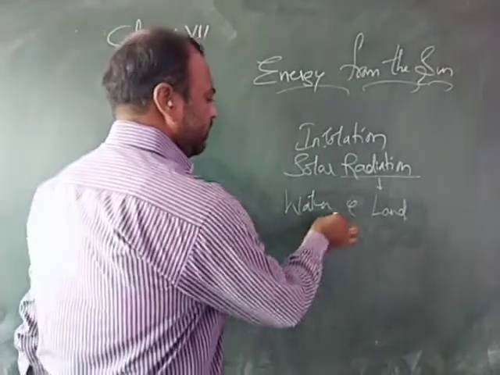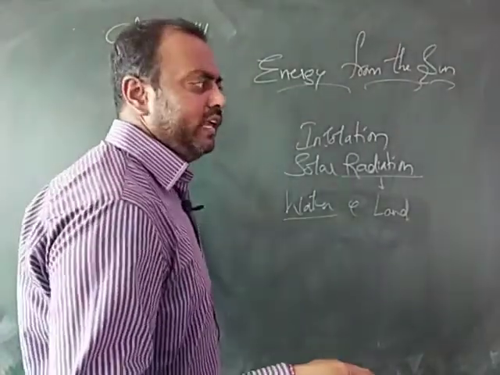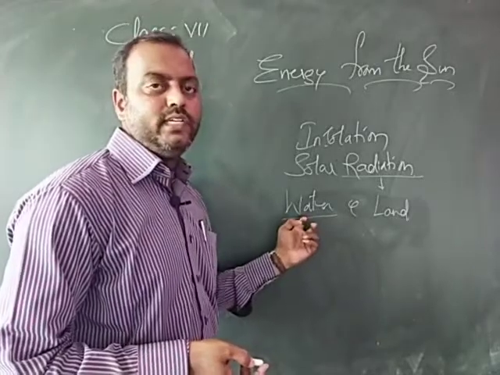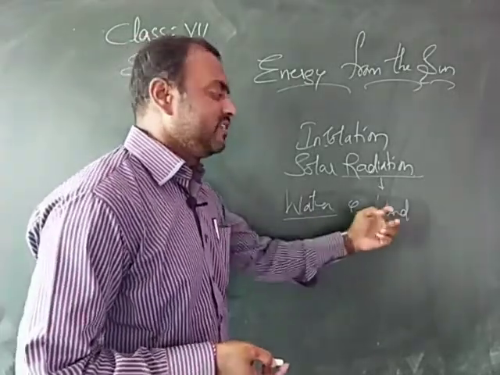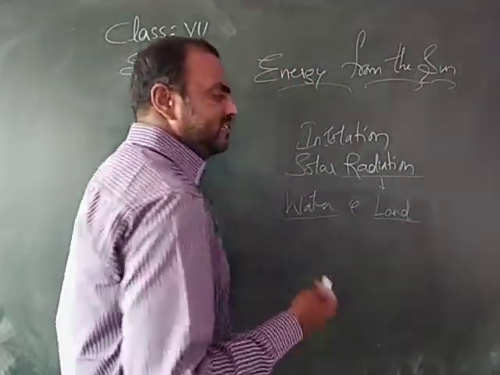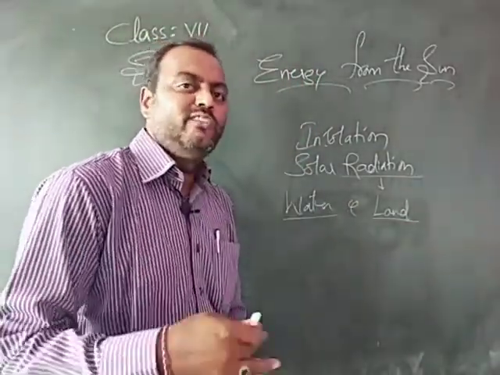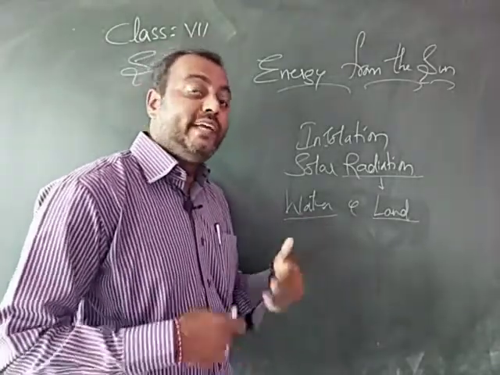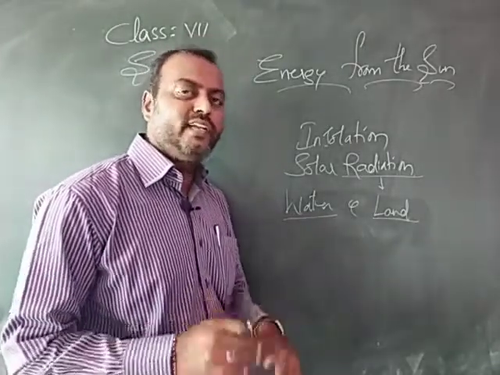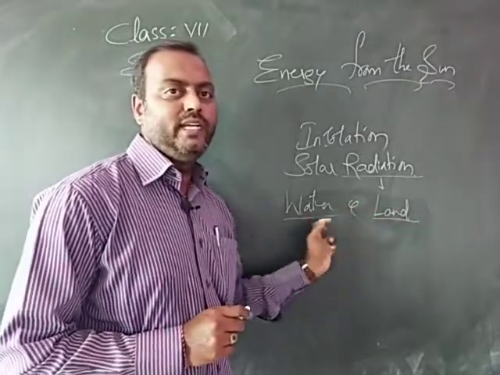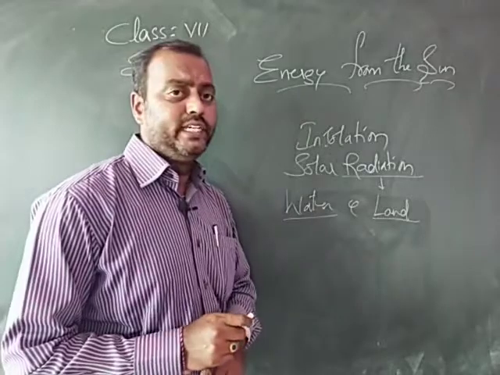Water bodies like lakes, rivers, oceans, seas, the water doesn't get heated up as fast as the land. Land, being a very good conductor of heat, gets heated up much faster, and it also gets cooled down much faster, whereas water gets heated up slowly and also gets cooled down slowly. So this is a contrast between the land and water in getting heated up.